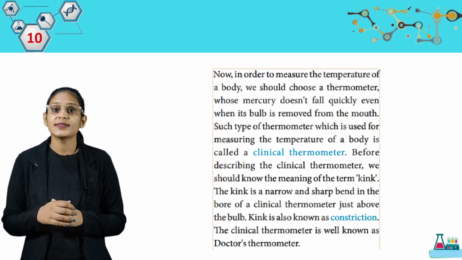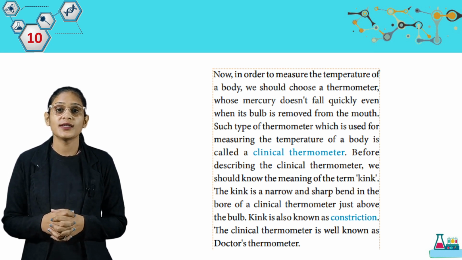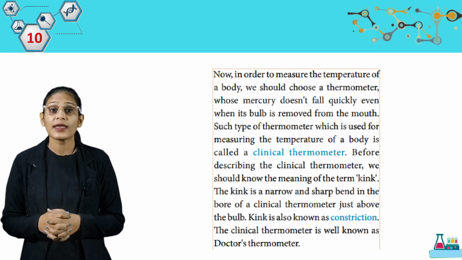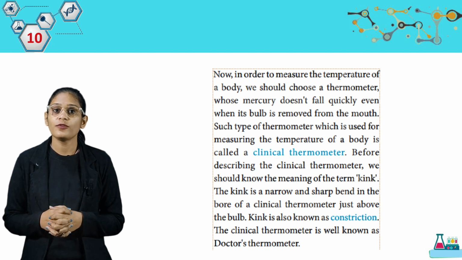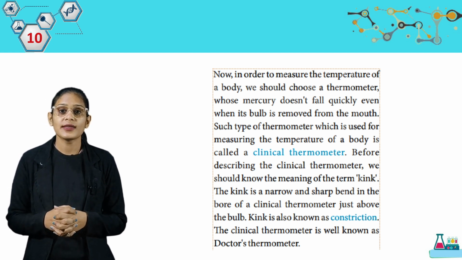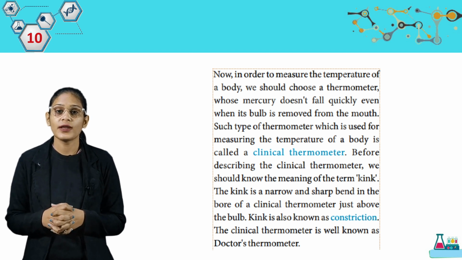Now in order to measure the temperature of a body, you should choose a thermometer whose mercury does not fall quickly even when its bulb is removed from the mouth. Such a type of thermometer which is used for measuring the temperature of a body is called a clinical thermometer. Before describing the clinical thermometer, we should know the meaning of the term kink. The kink is a narrow and sharp bend in the bore of the clinical thermometer just above the bulb.